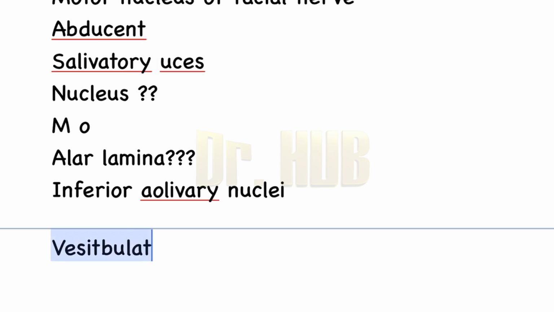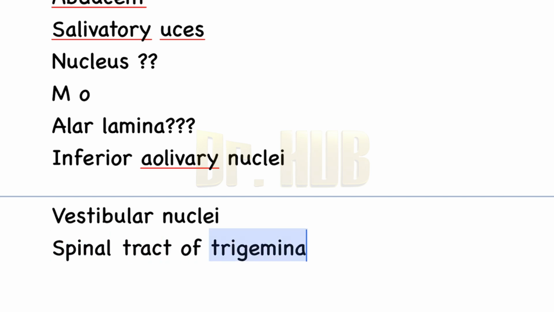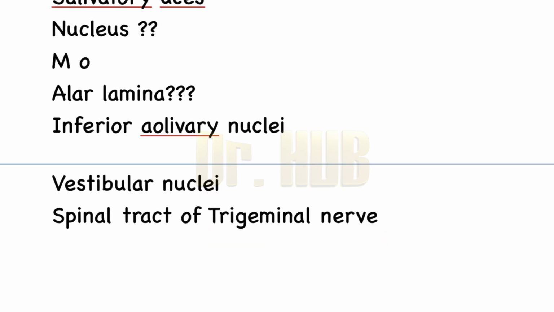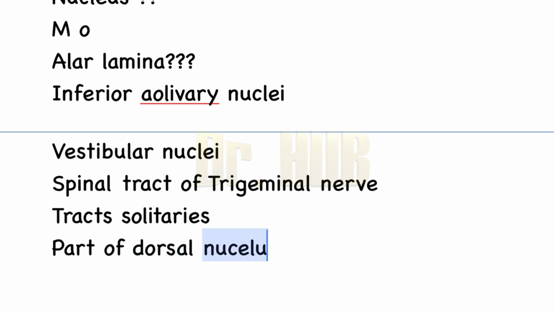There is also the vestibular nuclei. There is a nucleus of the spinal tract of the trigeminal nerve. Next is the nucleus of the tractus solitarius, as well as part of the dorsal nucleus of the vagus.